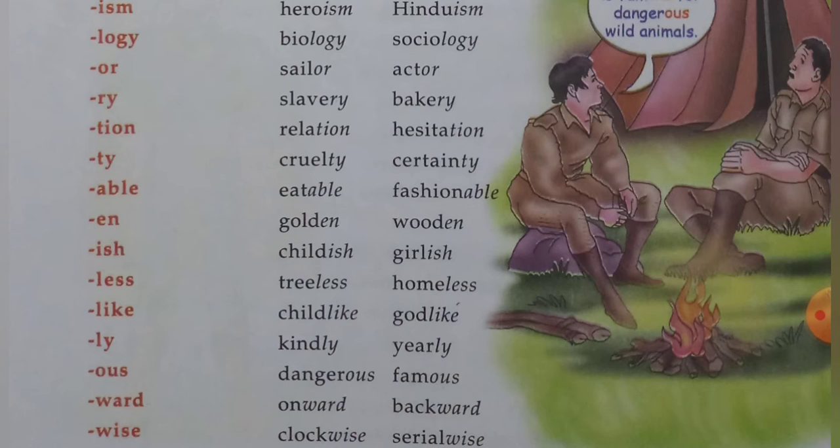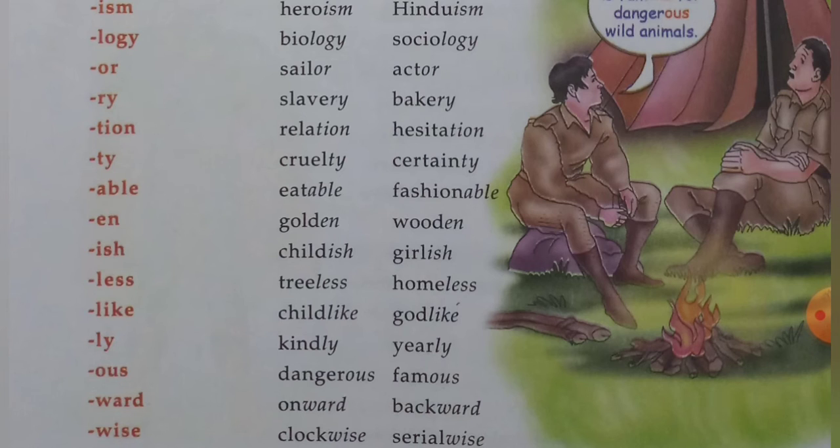We use the suffix ly at the end of the words kind and year, that makes the new words kindly and yearly. We use the suffix ous at the end of the words danger and fame, that makes the new words dangerous and famous.